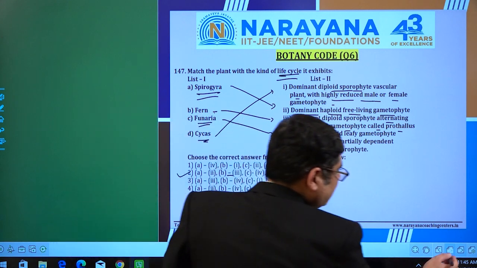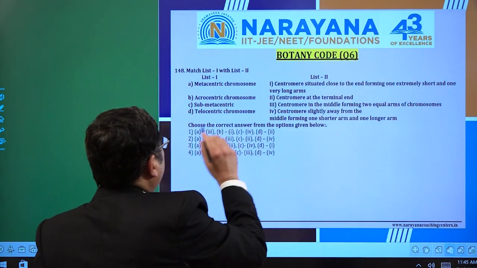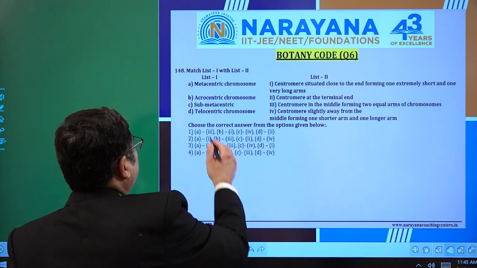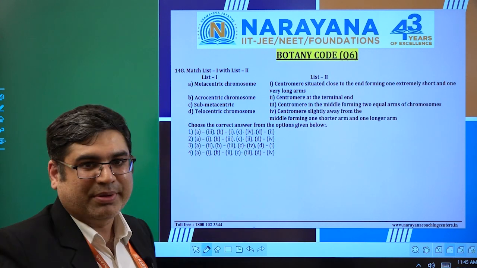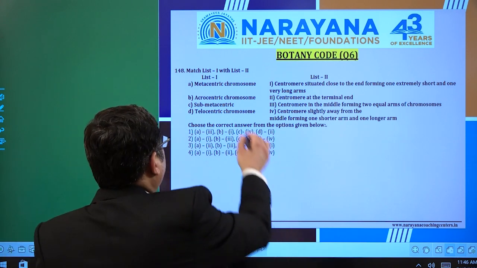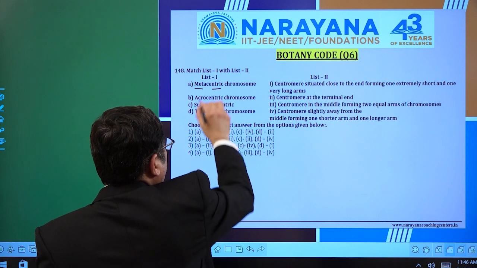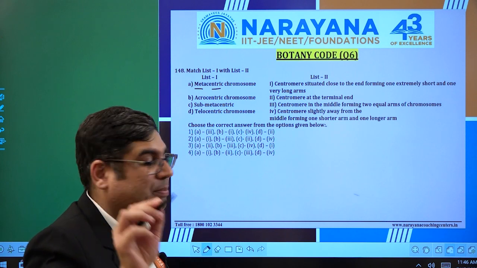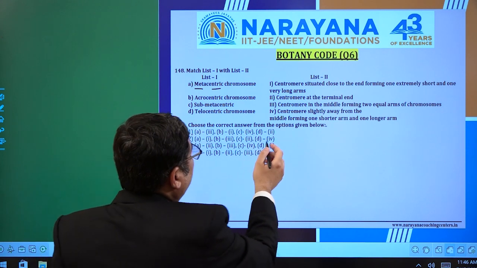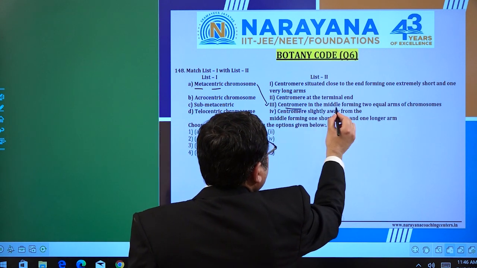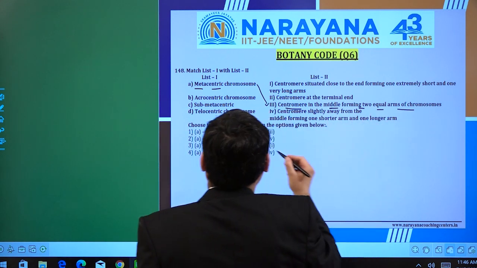Let's move on to the next. This is question number 148, and again you can see a match-type question that is repeating. Here again, from the chapter Cell: The Unit of Life, class 11 NCERT, last minute question, simple as ever. Metacentric. What kind of chromosomes are metacentric? If you simply look, meta means mid. The centromere should lie in the middle. Let's identify where it is given. Yes, here is the third, centromere in the middle, forming 2 equal arms, right?